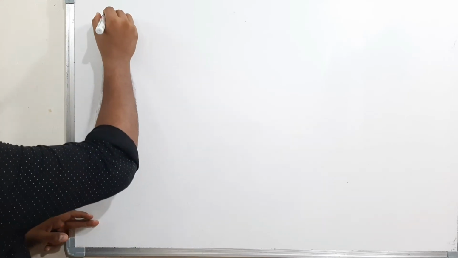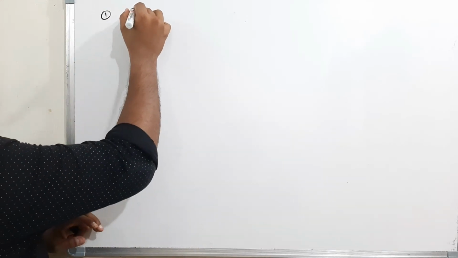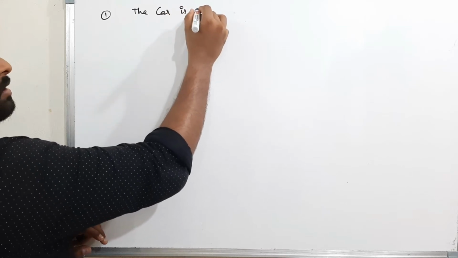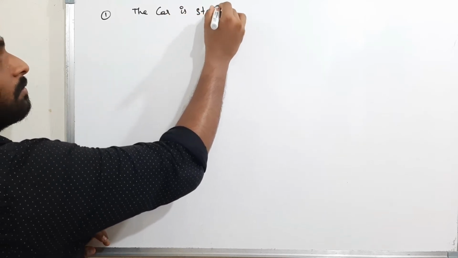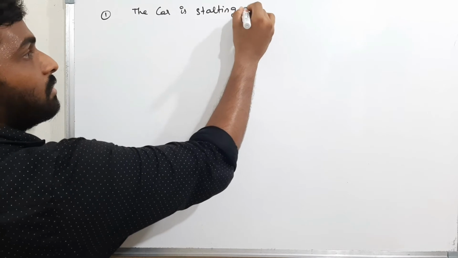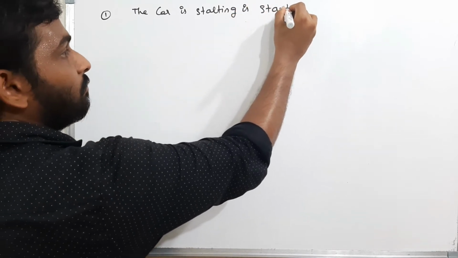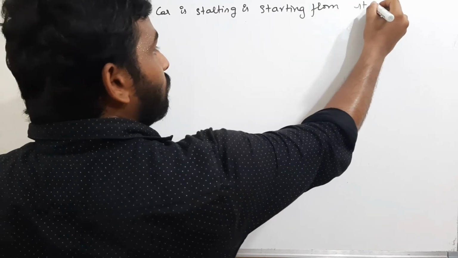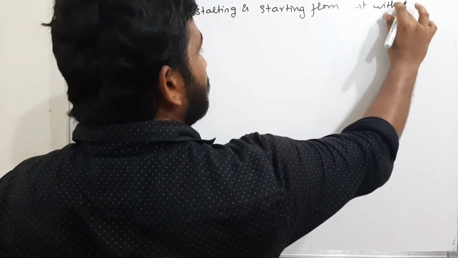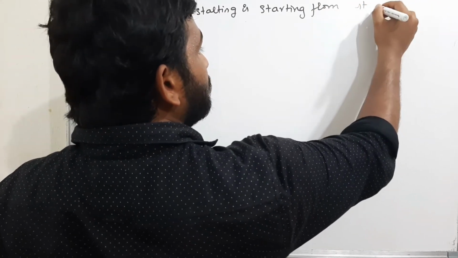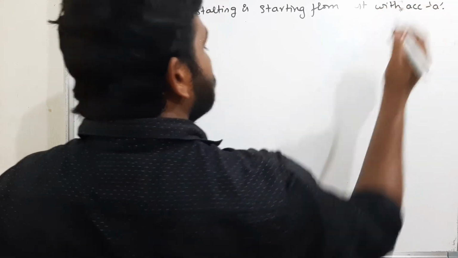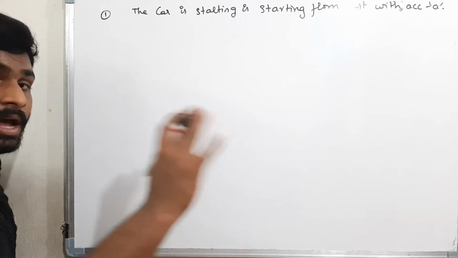Okay, now see the first question. The car is starting from rest with acceleration a.